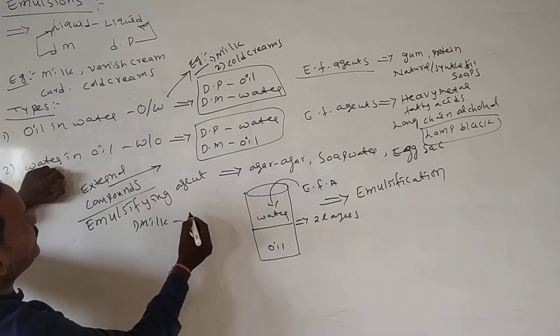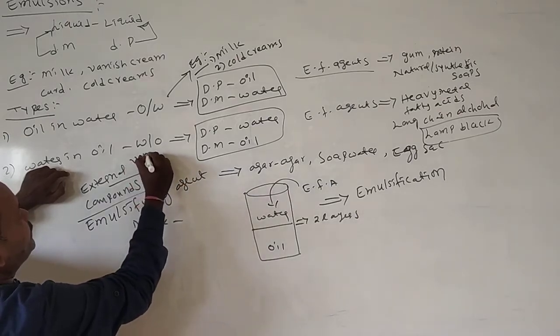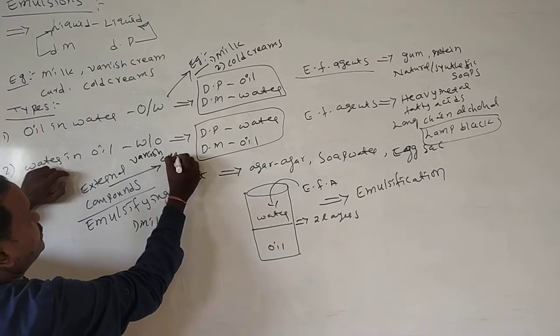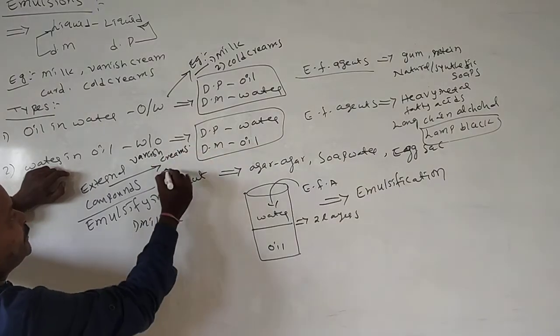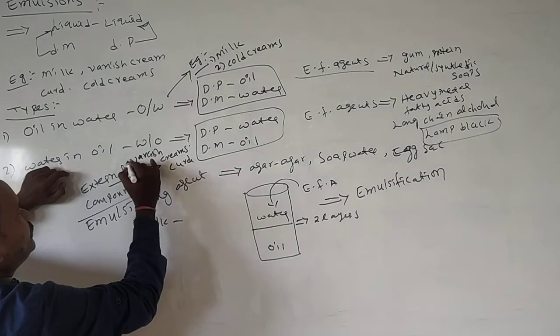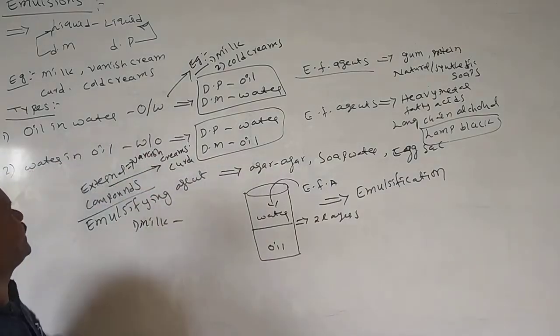Okay, here different materials are there. Vanishing creams, curd is also the best example for oil in water emulsion.